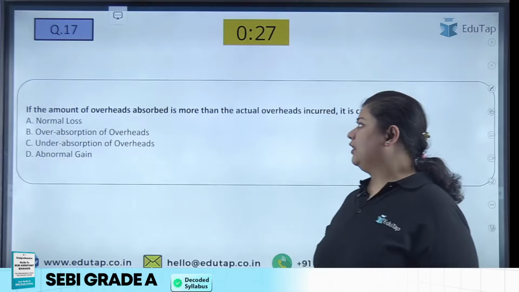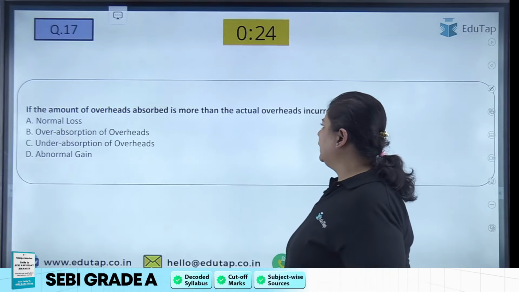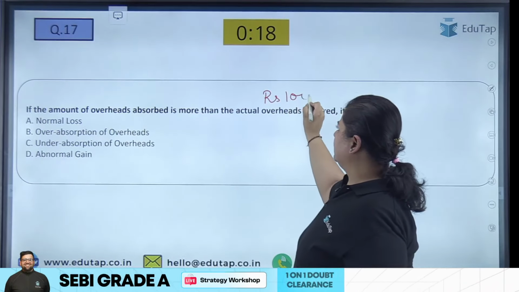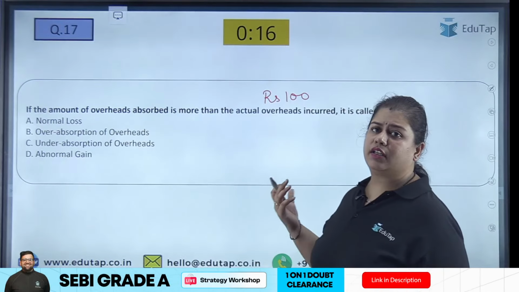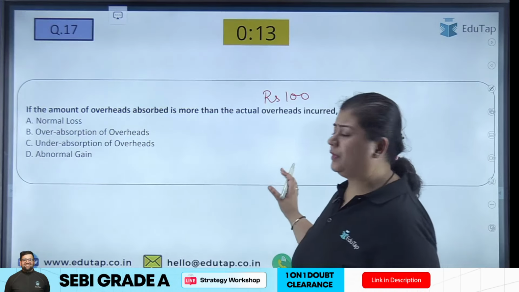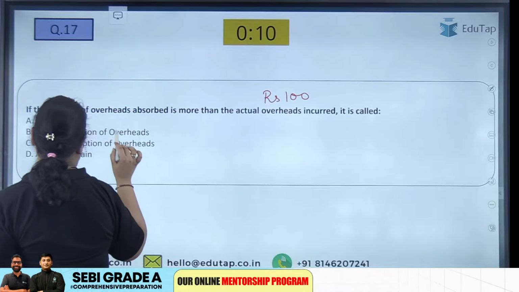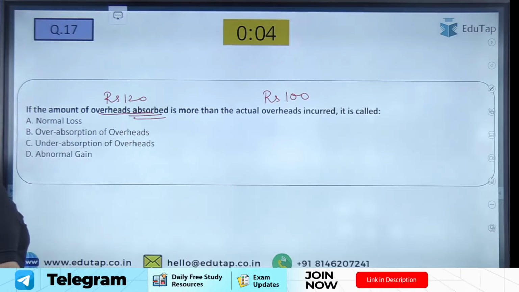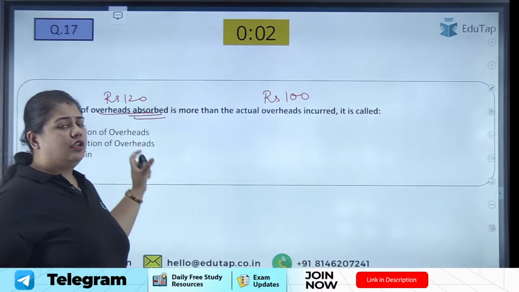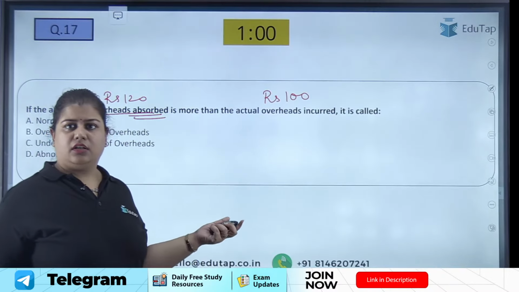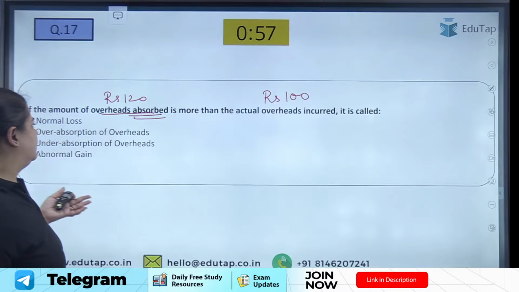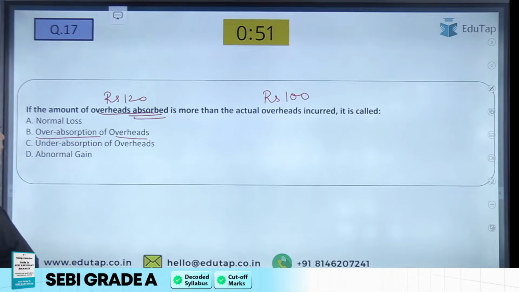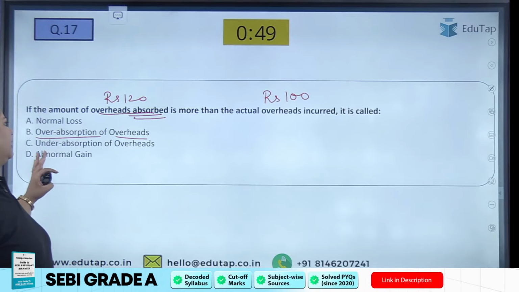So here they are saying if the amount of overheads that is absorbed is more than the actual overheads incurred. For example, the actual overheads that were incurred was rupees 100, all the indirect expenses, but the amount that we have absorbed is rupees 120. That means 20 rupees more you have absorbed in the product cost. So the value of the product has risen. It is known as over absorption of overheads, when it is absorbed more. If it would have been absorbed less, it would have been under absorption.